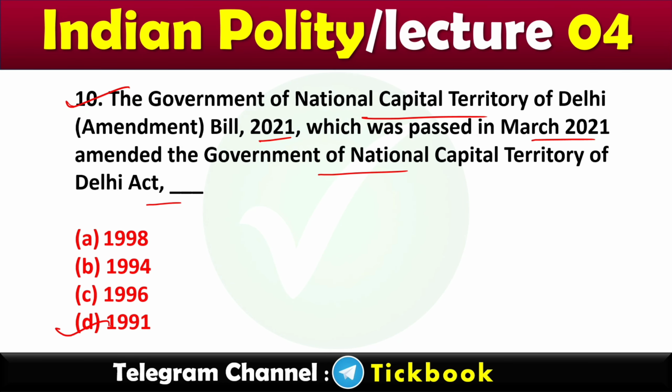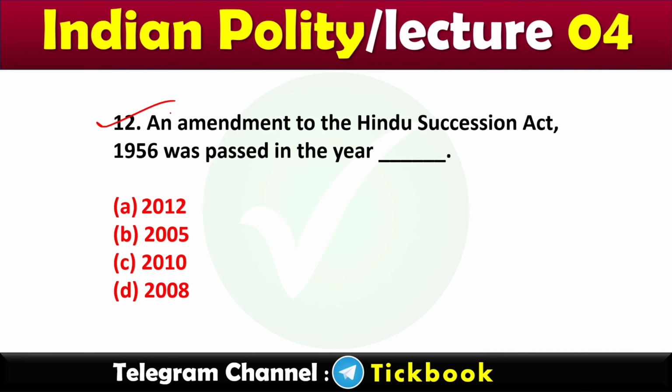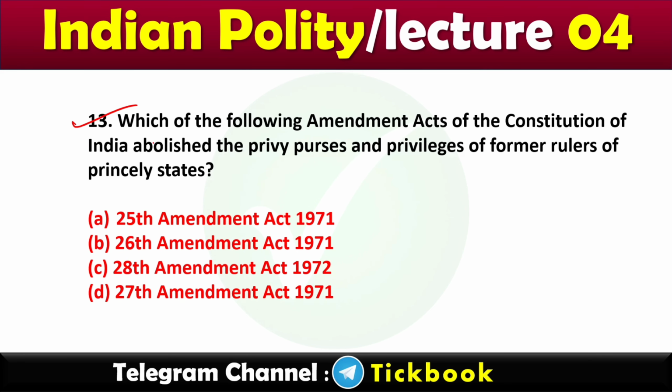Option number D, 1991. Question number 11. Which of the following amendments of the Constitution of India gave the status of a state to Goa? Option number B, 56th Amendment. 12. An amendment to the Hindu Succession Act 1956 was passed in the year. Option number B, 2005.